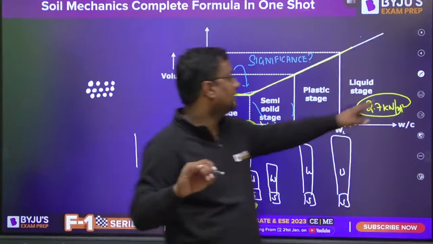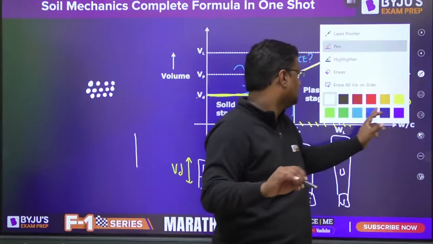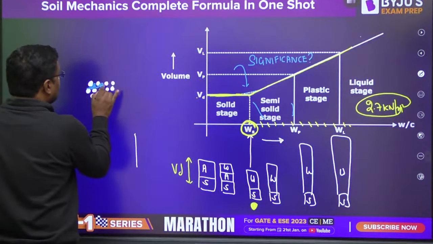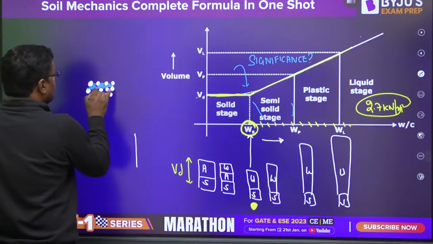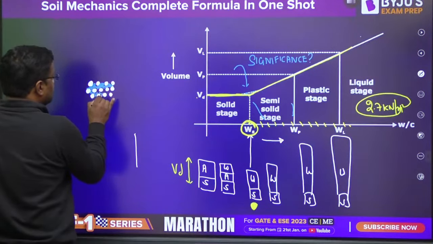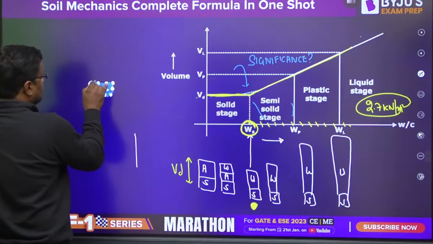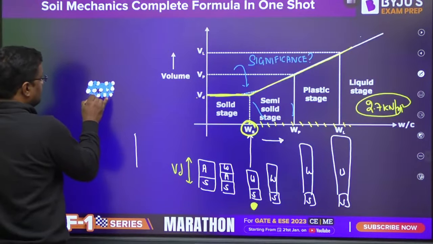now if I put water and it still does not become fully saturated, there are some voids.